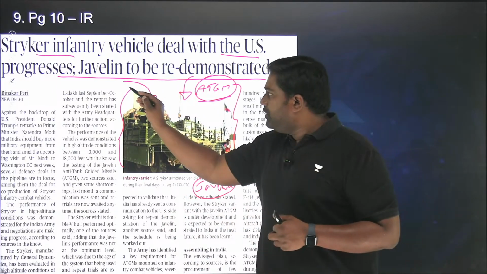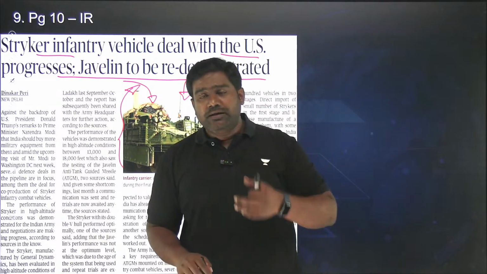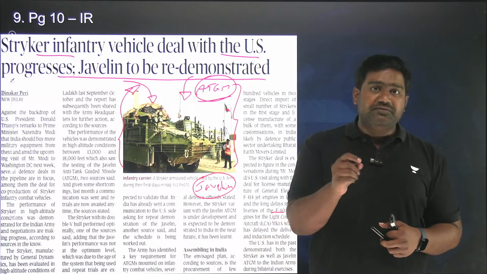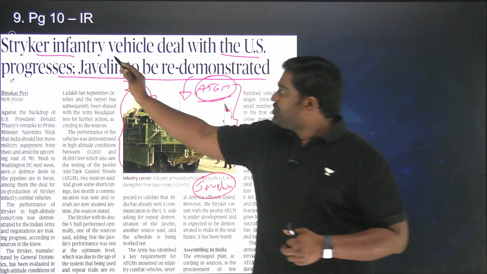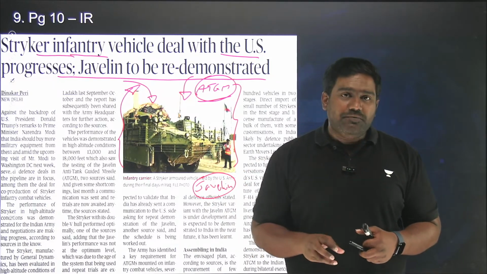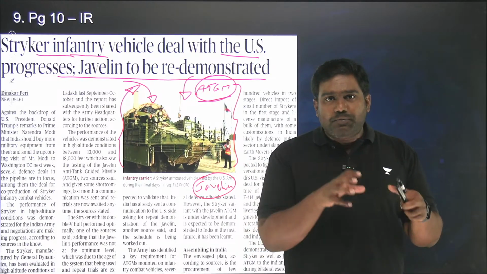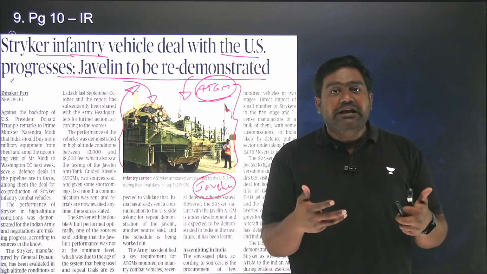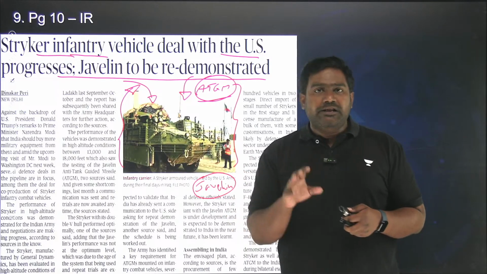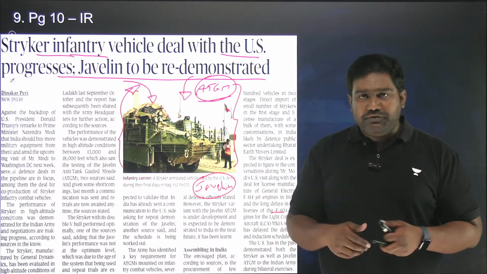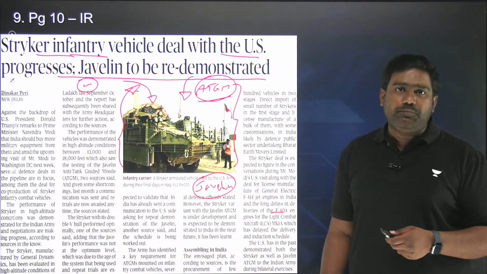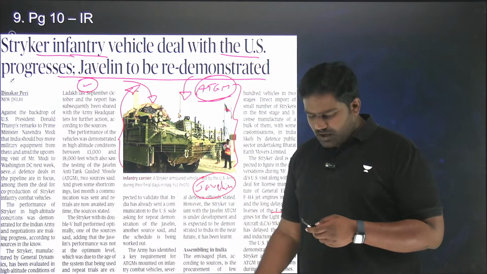So India might go ahead with the deal, and we might sign the agreement during upcoming visit of Prime Minister Modi when he meets Donald Trump next week. That's why the upcoming visit is very crucial and important. So Stryker would be for co-production, where some would be directly bought from US, from General Dynamics. Rest would be produced in India domestically as per Make in India initiative and Atmanirbhar Bharat initiative of Prime Minister Modi. Javelin ATGM, again, Indian Army is not entirely convinced as of now, but if retrials go through and if US provides a good deal, India might go ahead and procure these armaments for the Indian Army.